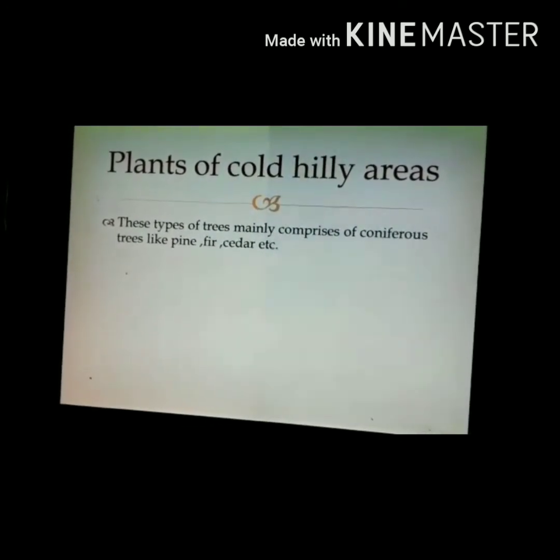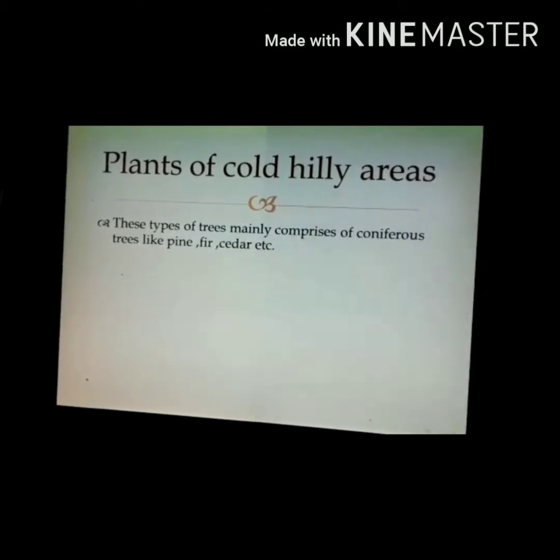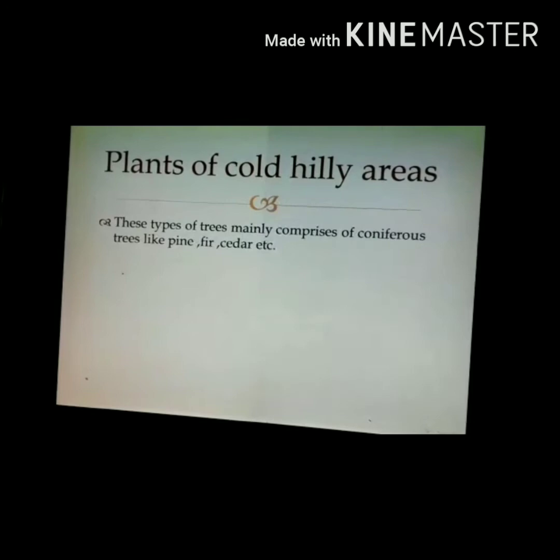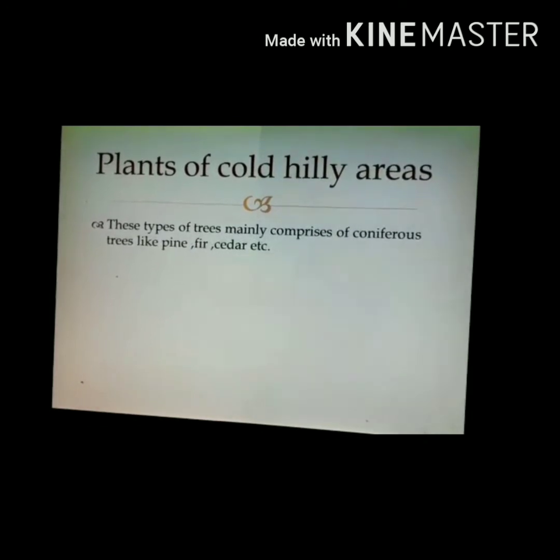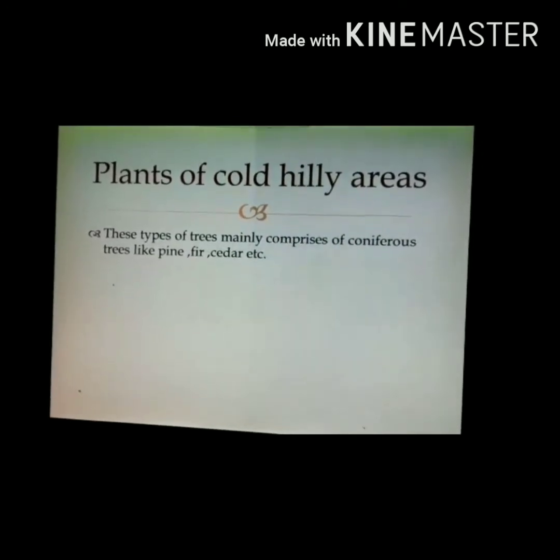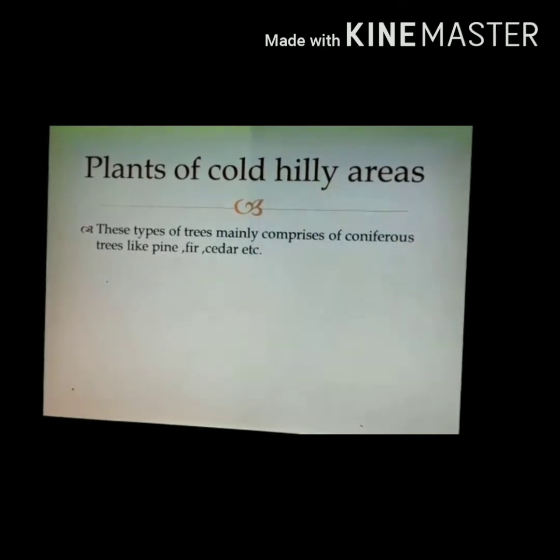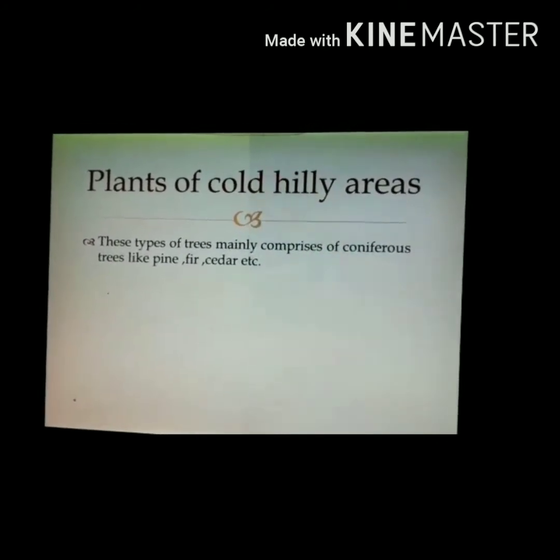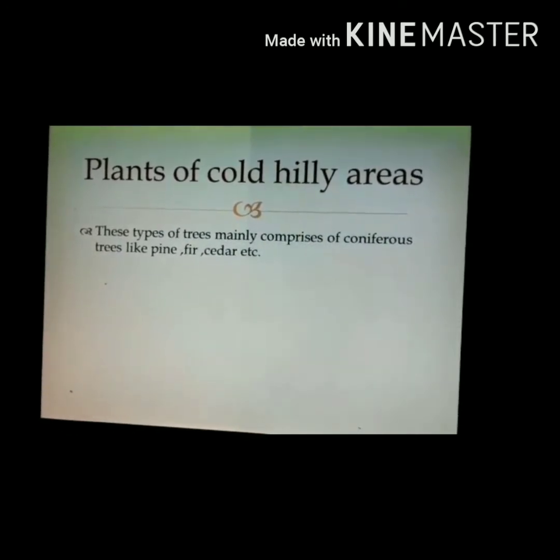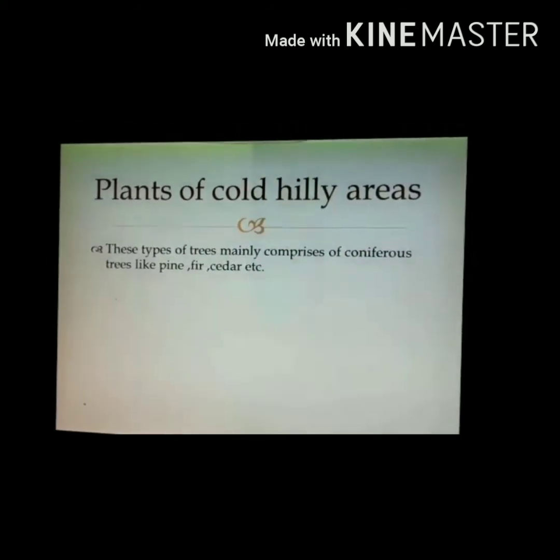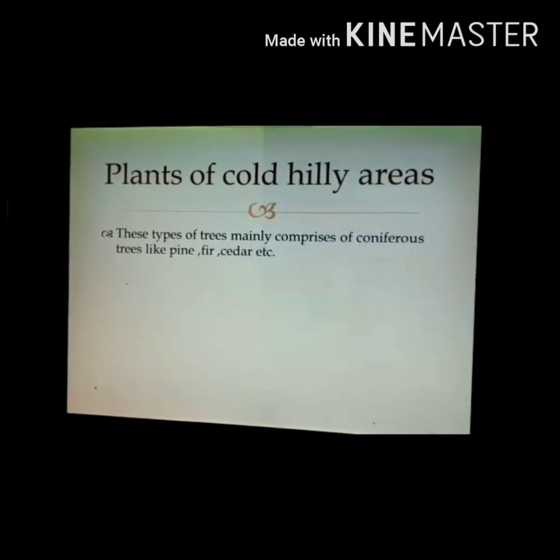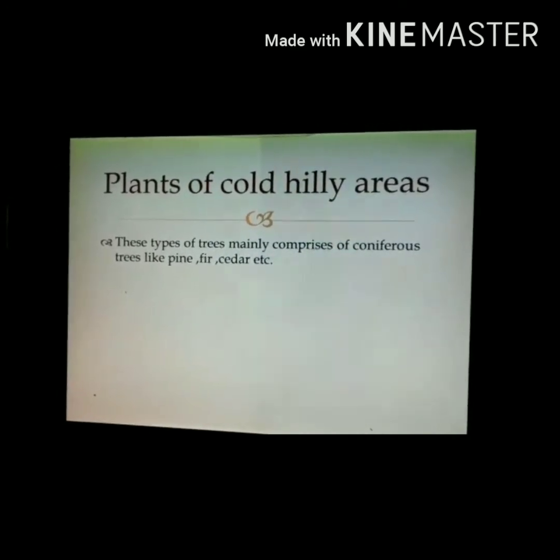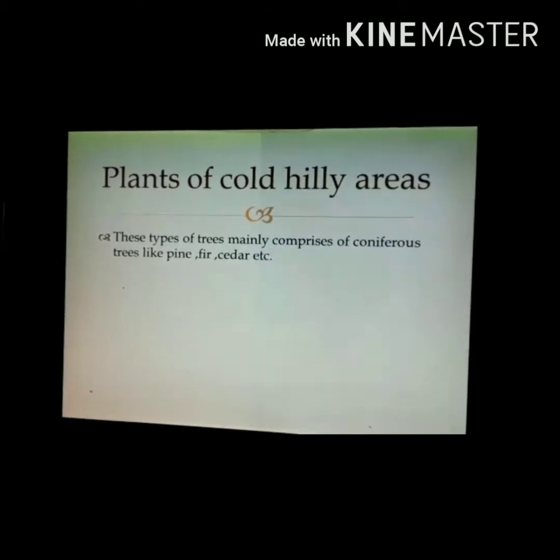These types of trees mainly comprise coniferous trees. There are three examples given: pine, fir and cedar. They grow in cold hilly areas and places such as Shimla, Darjeeling, etc. These trees have needle-like leaves and bear cones instead of flowers. Some trees have leaves all throughout the year. Such kinds of trees are evergreen trees.